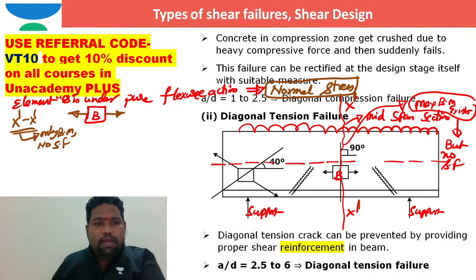When the element is under normal stresses, if this is sigma x, maybe I can say this is also almost sigma x. I can write sigma x plus dx like that, right? And there is no sigma y, only this element b is under uniaxial tension, I can say, only in one direction.